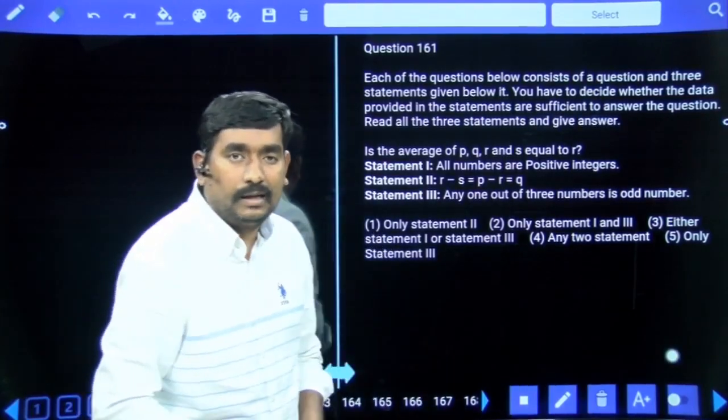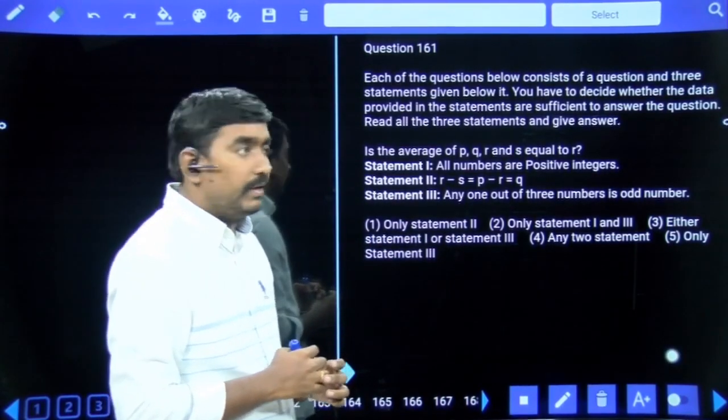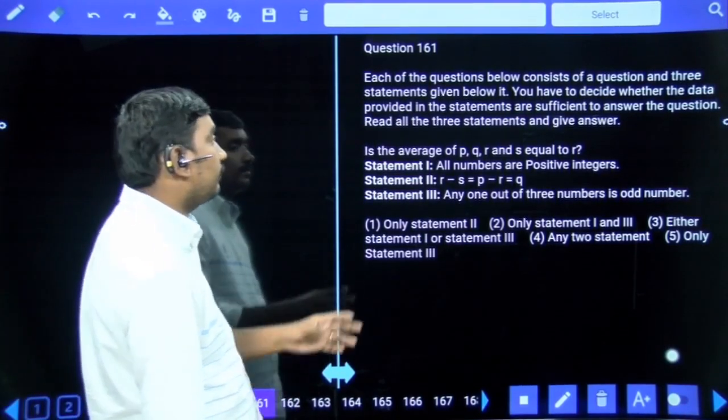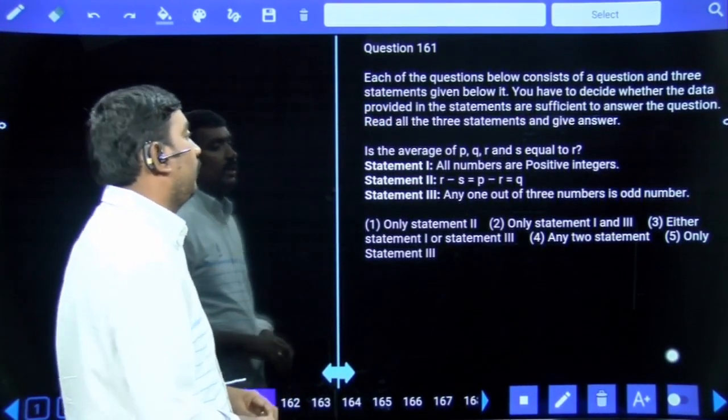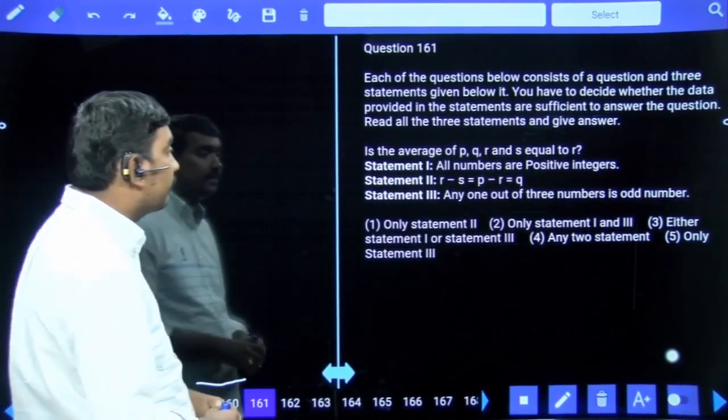Hi friends, RRB Clerical Mains paper number 31 explanation, quantitative aptitude. Look at question number 161 onwards. Each of the questions below consists of a question and three statements, meaning data sufficiency.